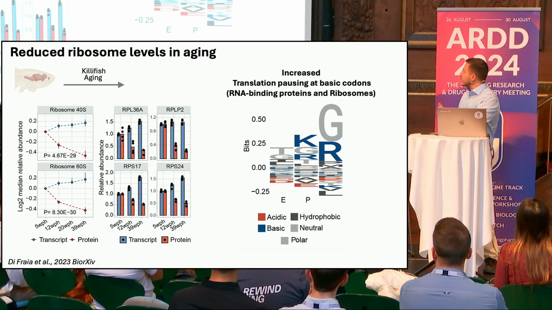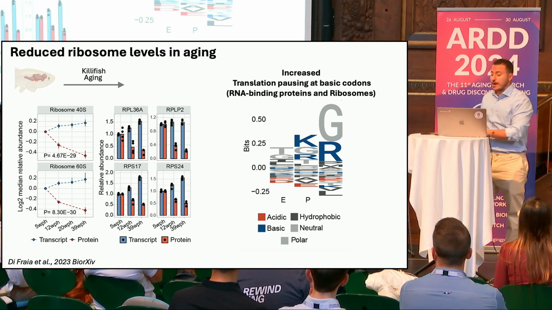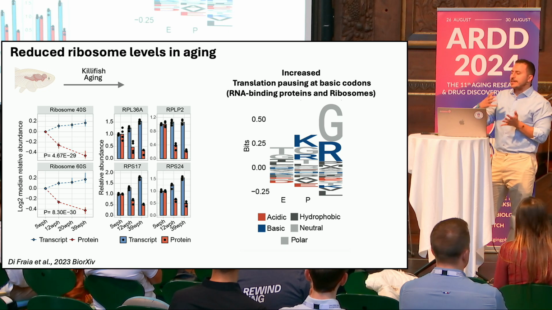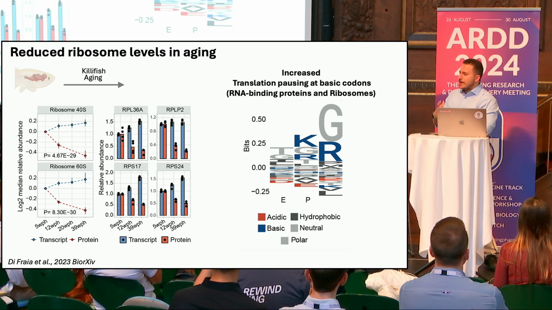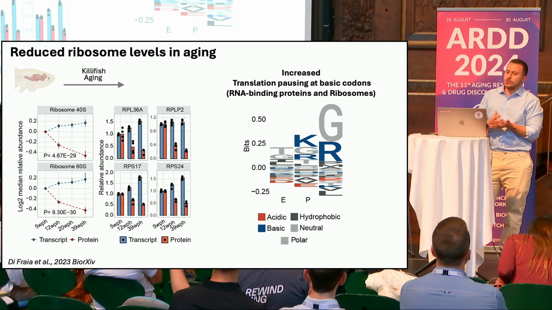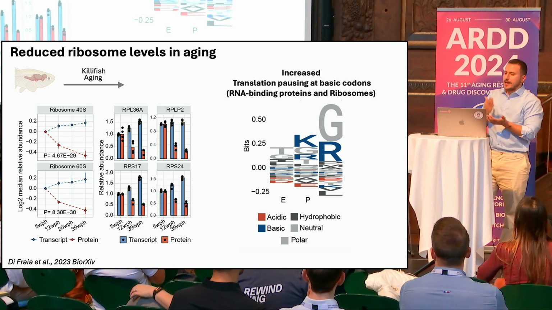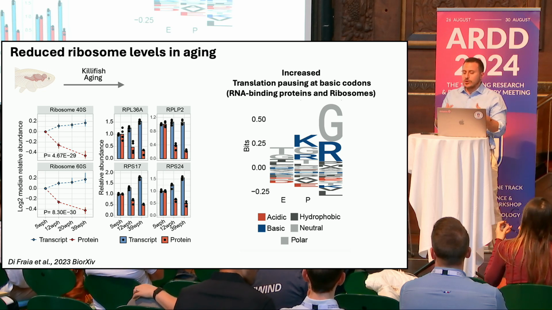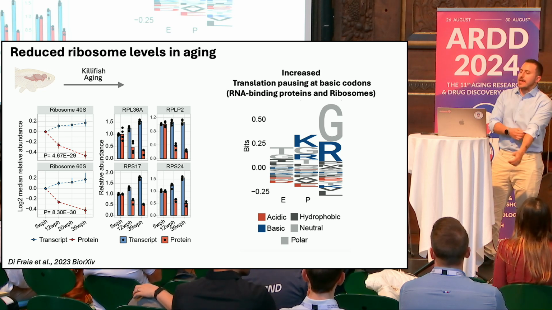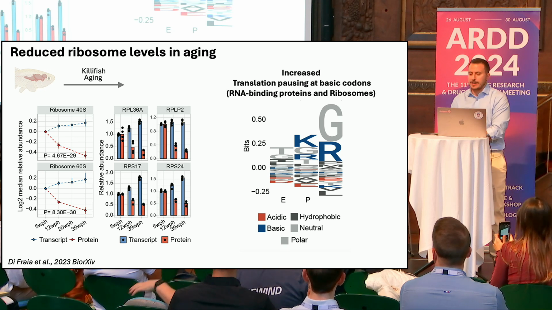We did the translation profiling with ribosome profiling, and we see specifically increased translation pausing, so ribosome pausing, at specific codons that encode basic amino acids such as lysine and arginine, which are actually very enriched in ribosomes and RNA binding proteins in general.